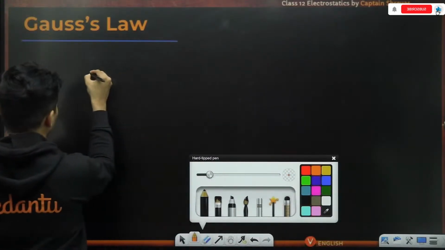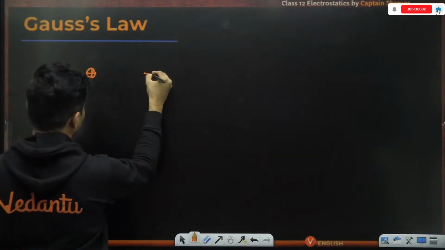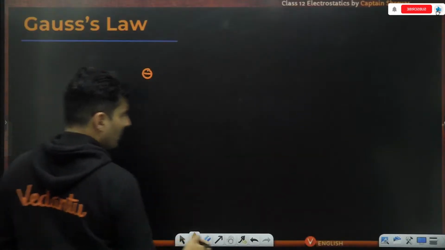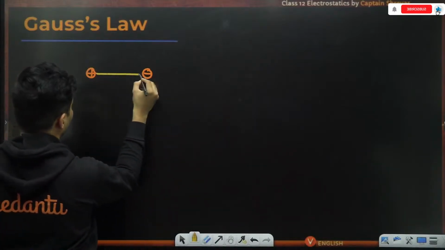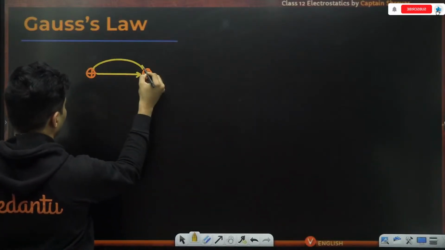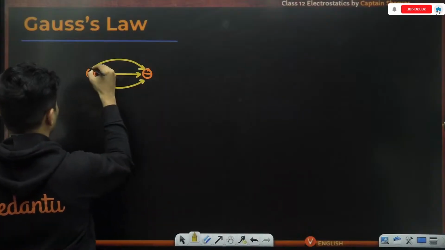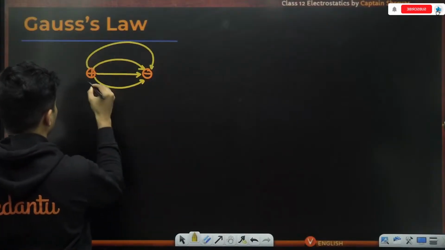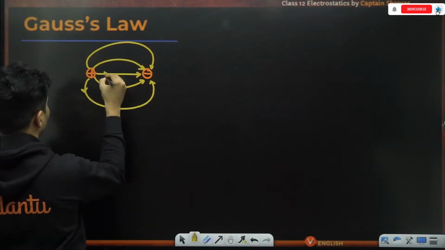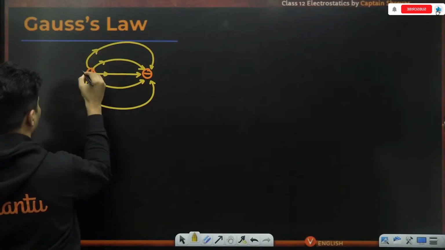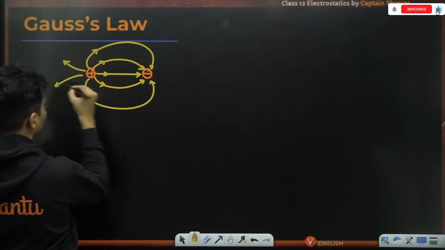Well, let me show you. Imagine there is a positive charge here, there is a negative charge here. Okay, and we all know how the flux or the field lines look like. The field lines look like this. We have seen this in the previous sessions, right? This is how the field looks like. You will have more field lines obviously coming like this.